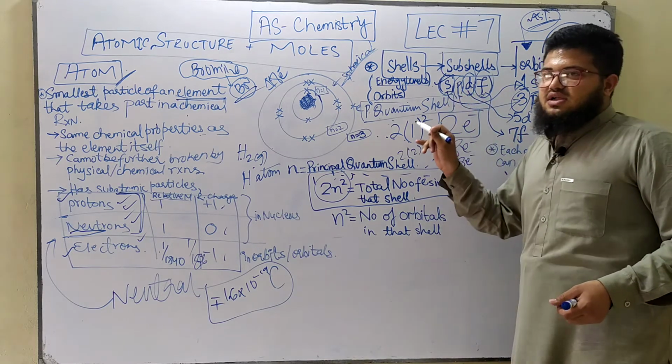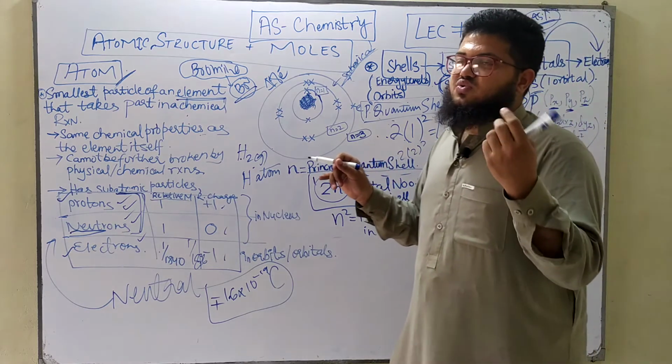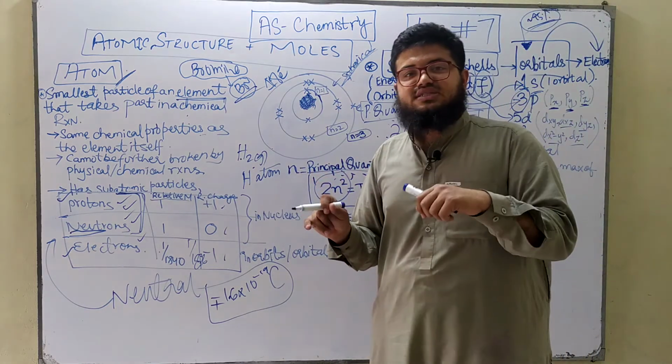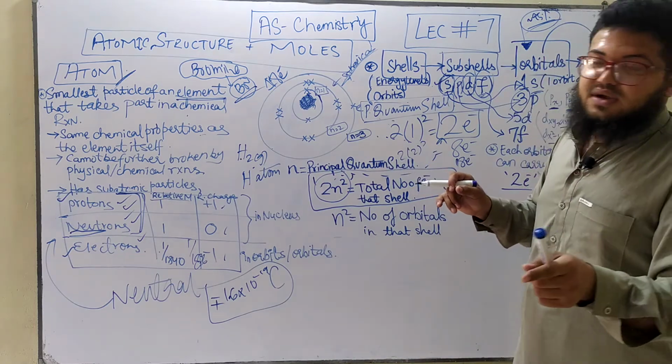Within the s subshell, you've got 1 orbital. Within the p subshell, you've got 3 orbitals. Within the d subshell, you've got 5, and within the f subshell, you've got 7 orbitals.